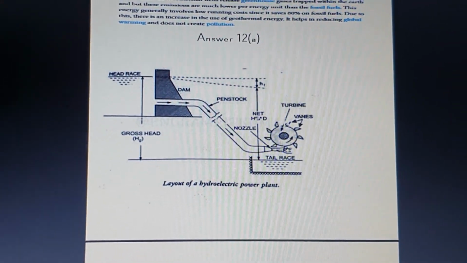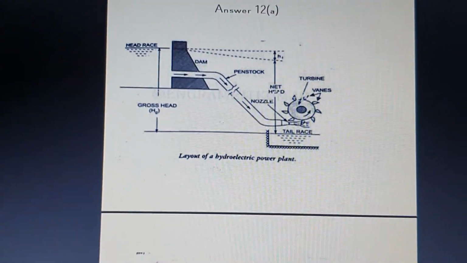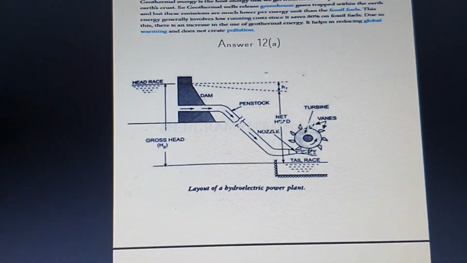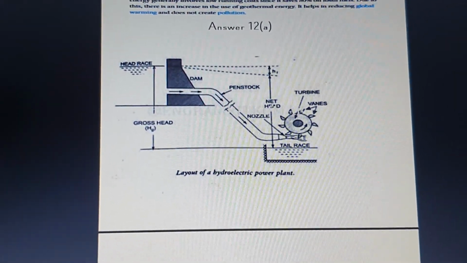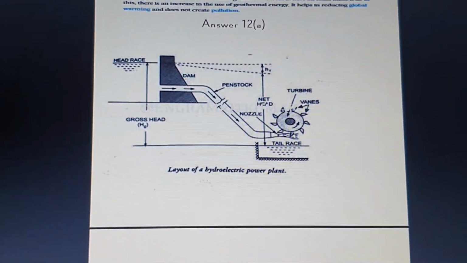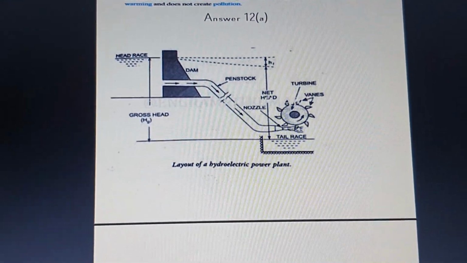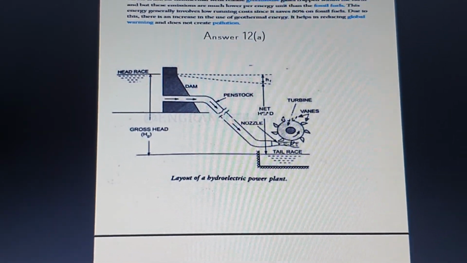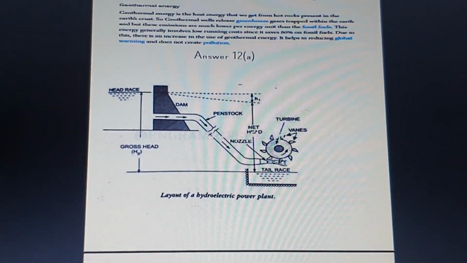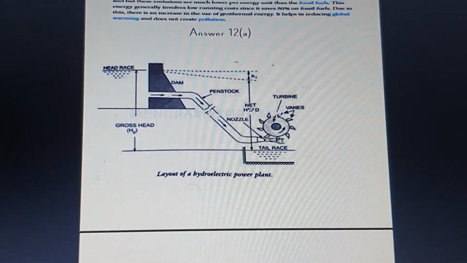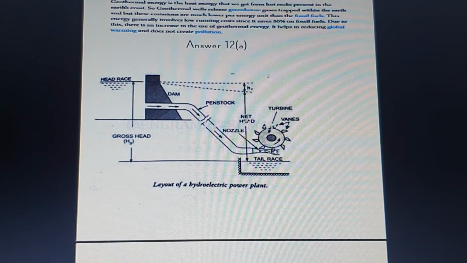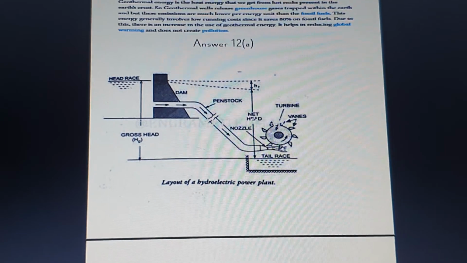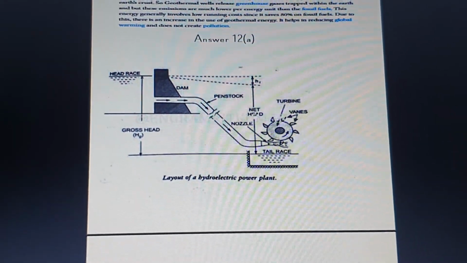Next, the 12th question, part B, is to draw the layout of the hydroelectric power plant and explain each component. Here you can see the hydroelectric power plant, and most of you might have learned this question, because I have given it in your first internal examination. Here you can see the hydroelectric power plant layout, and the layout which we have drawn in the notes is a little bit varied. You can represent it in that way or in this way, and you need to explain each and every part of the hydroelectric power plant.